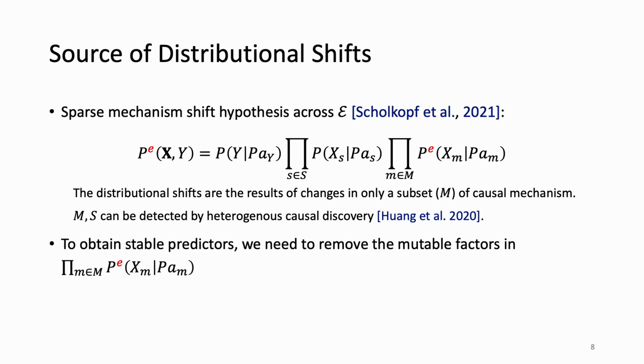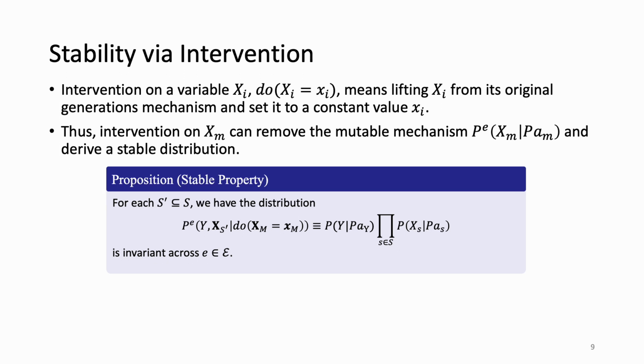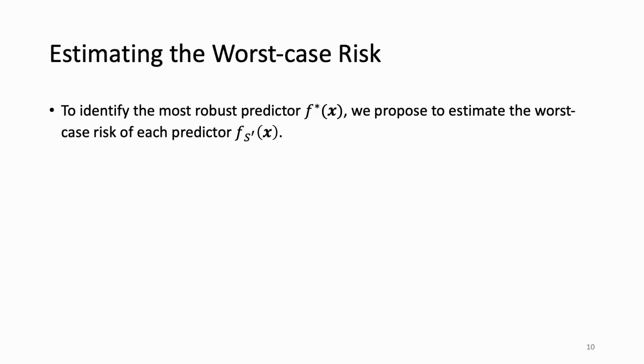In this regard, to obtain a stable predictor, we need to remove the mutable factors in x_m. To this end, we adopt interventions on the mutable variables. The intervention operation means lifting x_m from their mutable mechanisms and setting them to constant values. Thus, the intervened distribution is stable against distributional shifts. Based on this, over the derived stable distribution, we define a set of stable predictors, each corresponding to a stable subset. Then, to identify the most robust predictor, we propose to estimate the worst-case risk of each predictor.